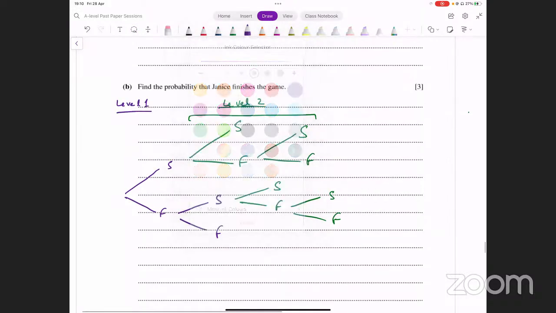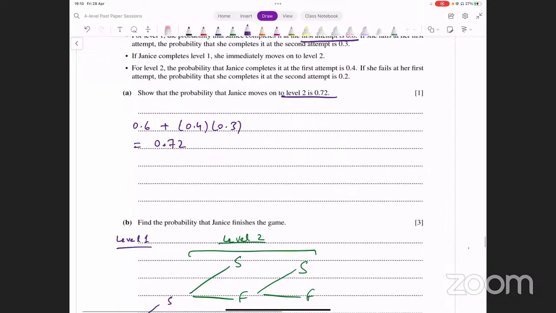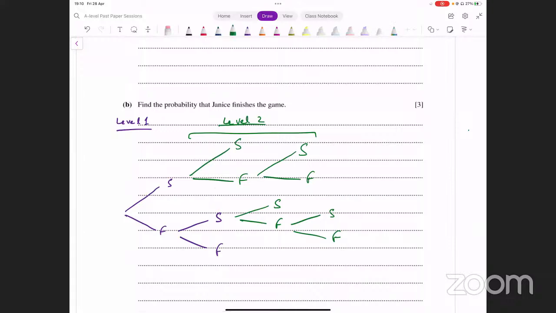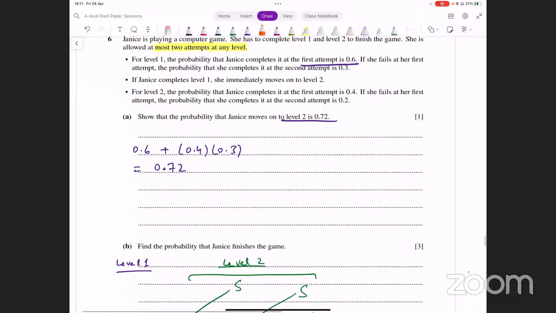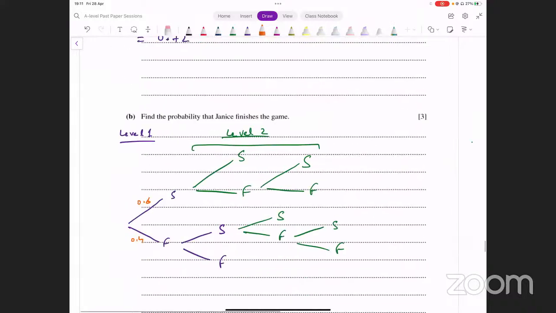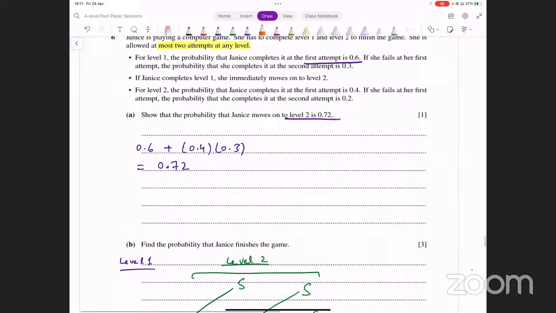अब देखिए probabilities यहाँ पे mention कर देते हैं. First level पे, first attempt में probability क्या है successful होने की? 0.6. Let's write down those probabilities. This is 0.6. तो failure की कितनी हो जाएगी? 0.4. If she failed at her first attempt, the probability that she completes it at the second attempt is 0.3. Second attempt में successful होने की 0.3 probability है, fail होने की 0.7 probability यहाँ पर होगी. ये first level का हमने कर लिया.